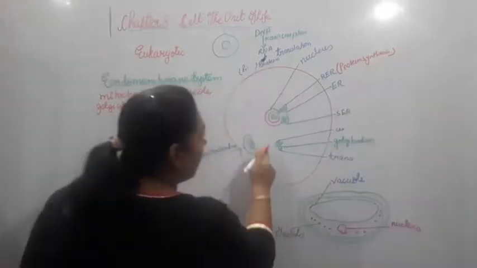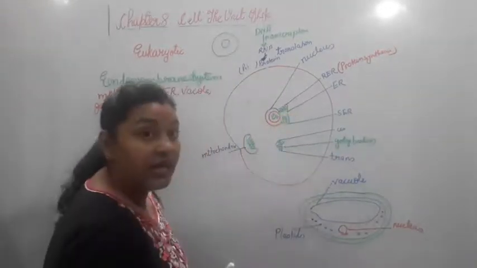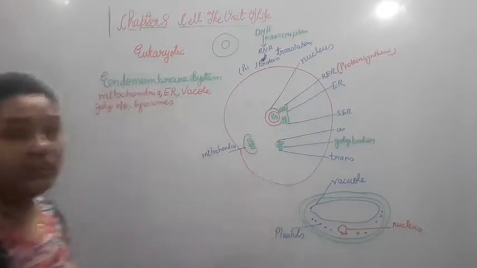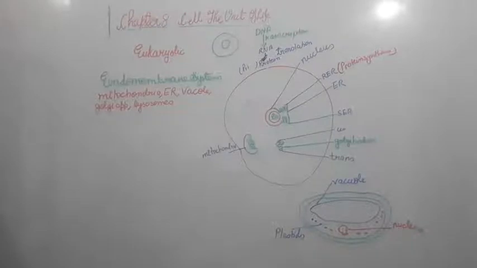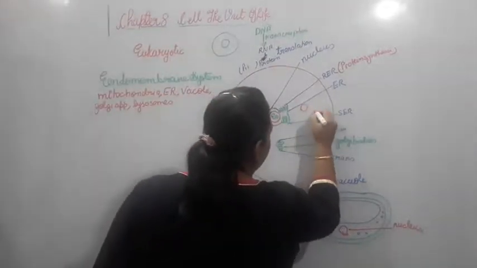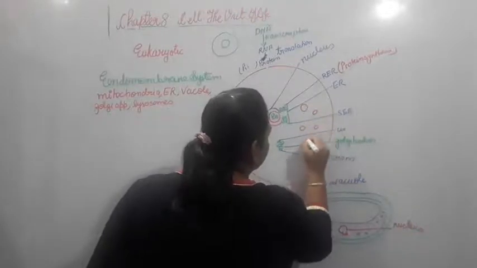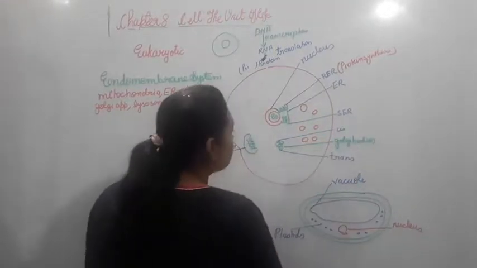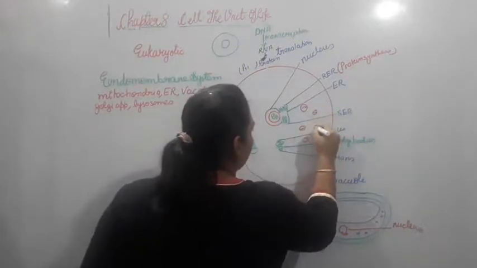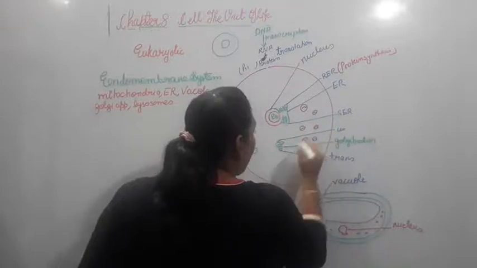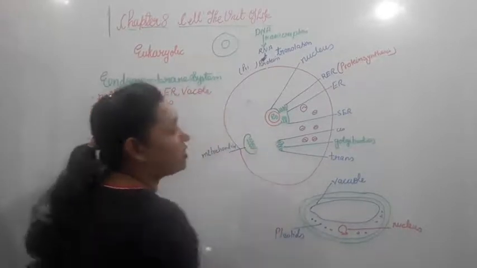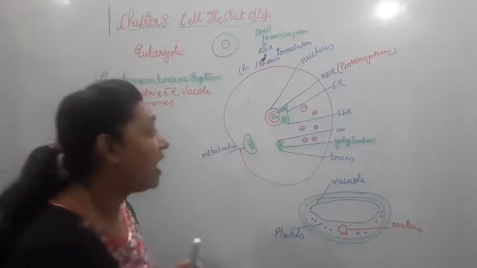Alright, and now the information, that RNA which is over here, will travel over here to the cis, and then it will come to the trans part. Now this way it is going to come over here with the vesicles. Okay, now these vesicles are having RNA in them. So these are the RNAs. Now for this purpose only, this Golgi body is quite close to the nucleus so that it can receive the RNA.